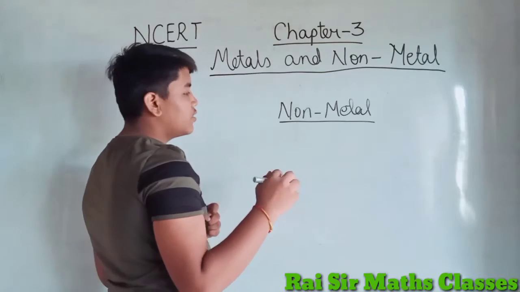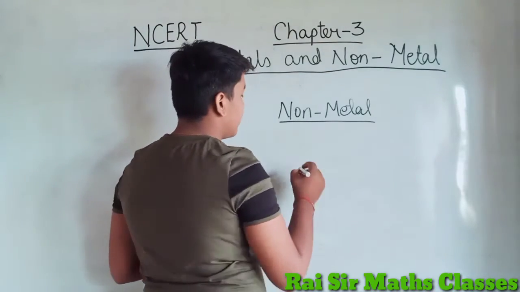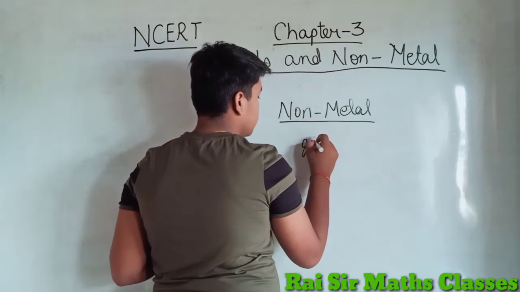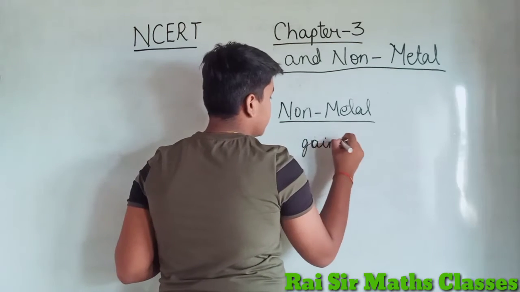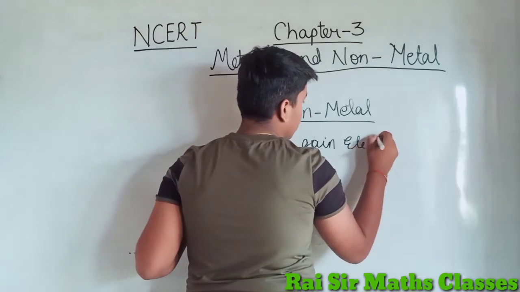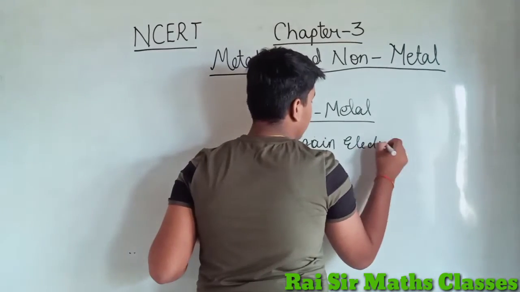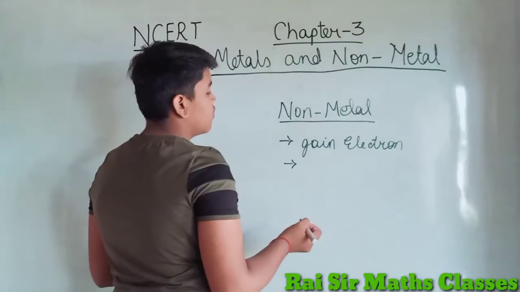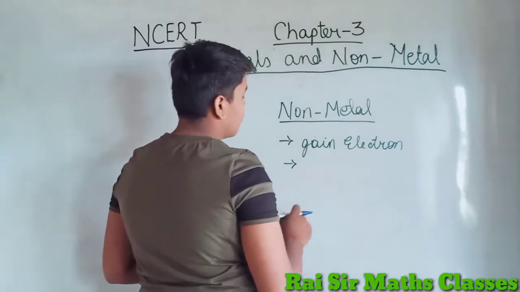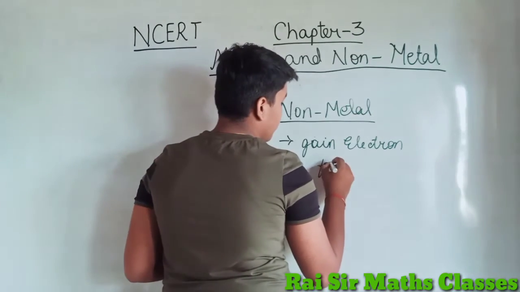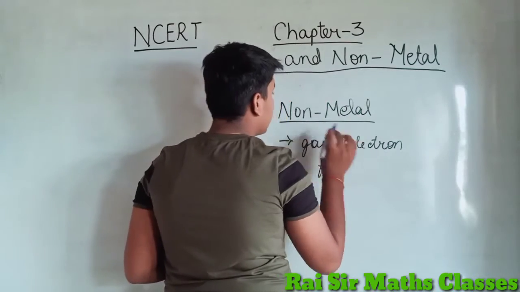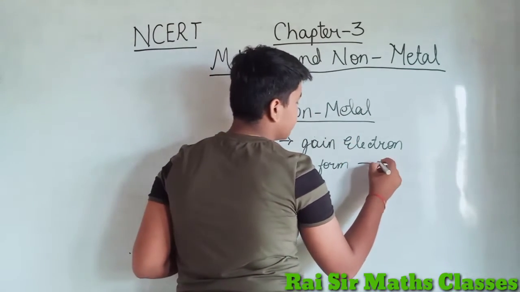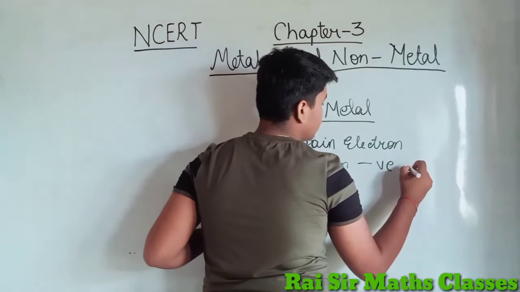Metal loses electrons, it gains electrons. Metal forms a positive charge, so it forms a negative charge.